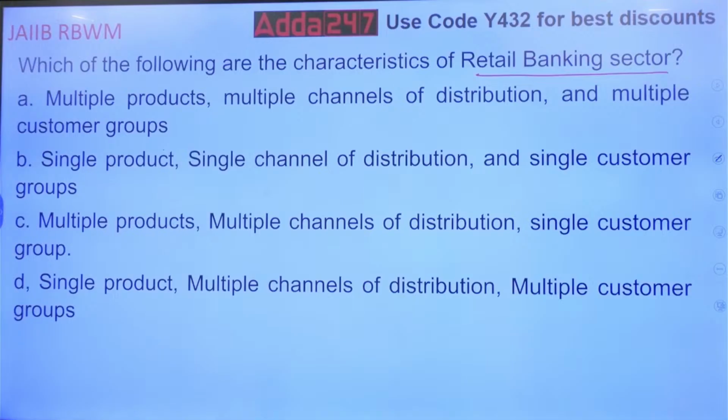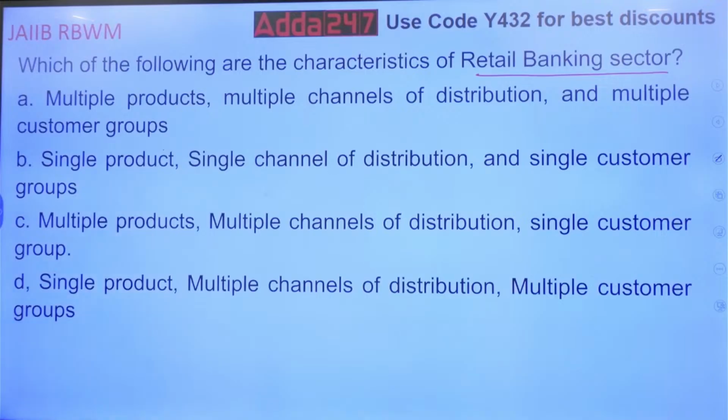Single product, single channel of distribution, single customer group. Multiple products, multiple channels of distribution, single customer group. Single product, multiple channels of distribution, multiple customer groups. Think over it. Simple one. Okay type question.